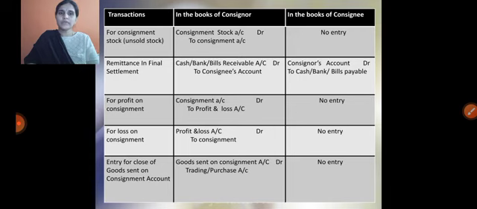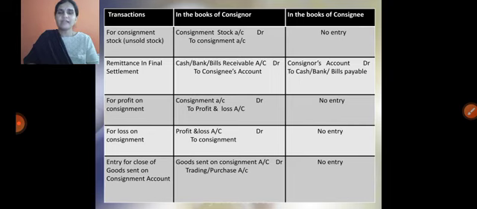The third account is called goods sent on consignment account. For the close of this goods sent on consignment account, whatever goods are left over, the balance must be transferred to trading or purchase account in the books of consignor.